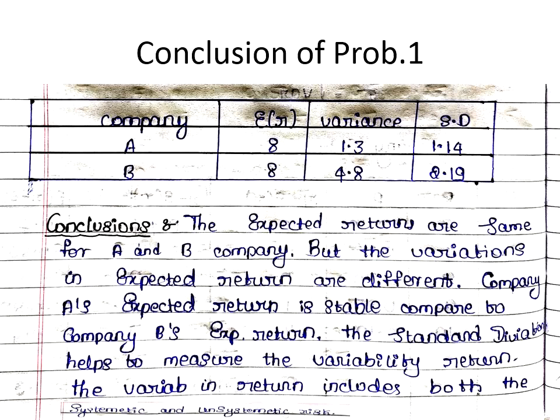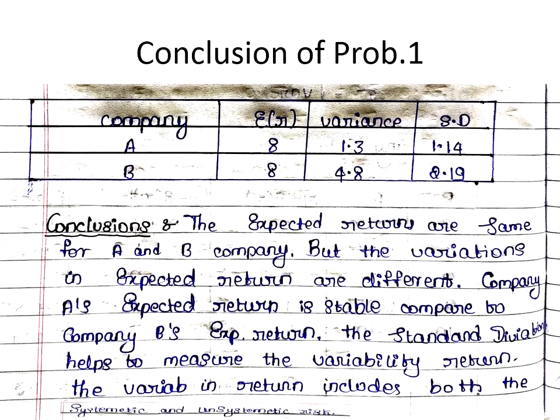So as you can see there, in the examination also, you have to write the conclusion for problem 1, or the example 1, just now what we have solved. Better you can use a tabular form to tell us, which will give a clear idea that for company A, the expected return was 8 and the variance is 1.3 and the standard deviation is 1.14. And for company B, the expected return is 8, variance is 4.8 and the standard deviation is 2.19.